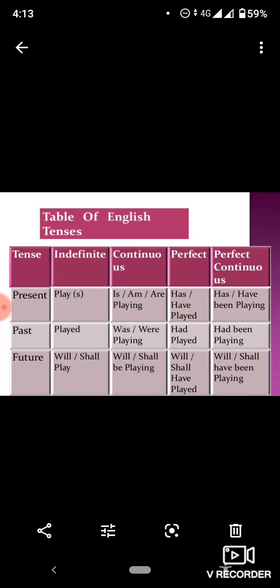Past tense, had plus third form of the verb. And in the future tense, will, shall plus have plus third form of the verb. You have perfect continuous tense. The present form, you take has, have plus been plus first form of the verb plus ing. Past tense, had plus been plus first form of the verb plus ing. In the future, will, shall plus have plus been plus first form of the verb plus ing. So today we'll study the present and the past tense in detail.